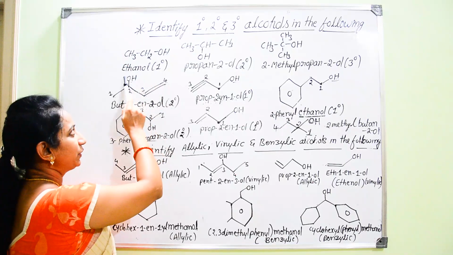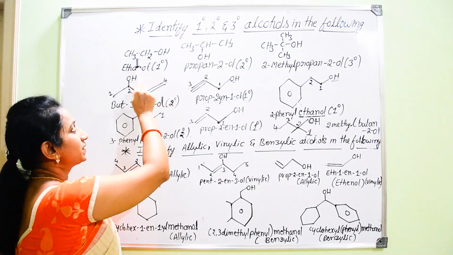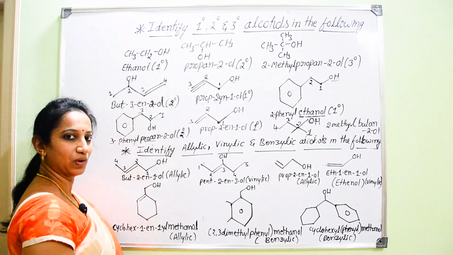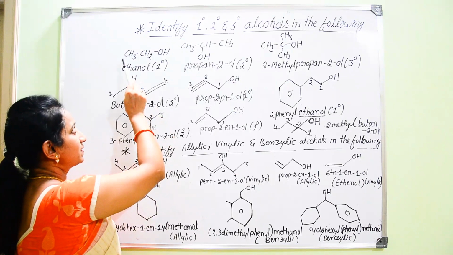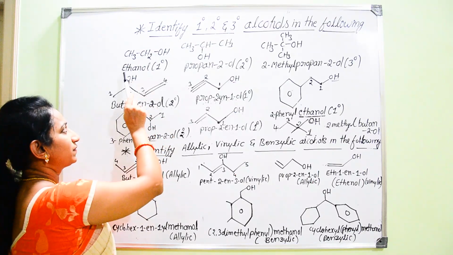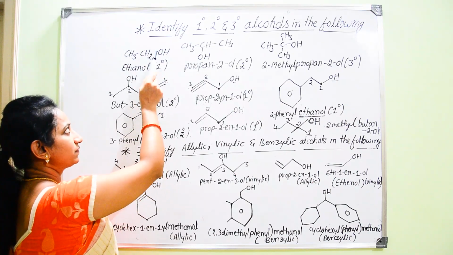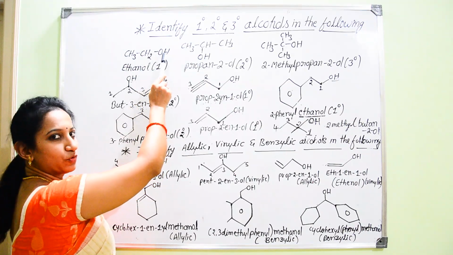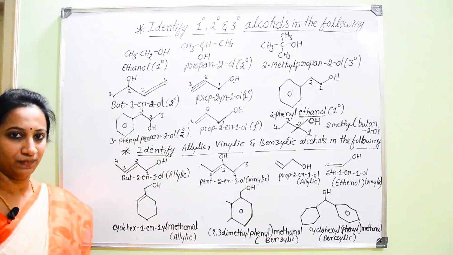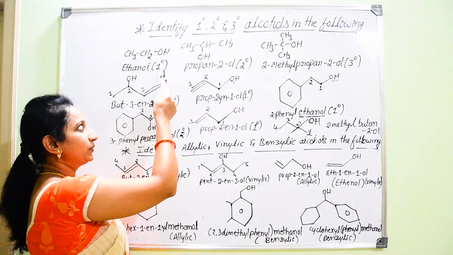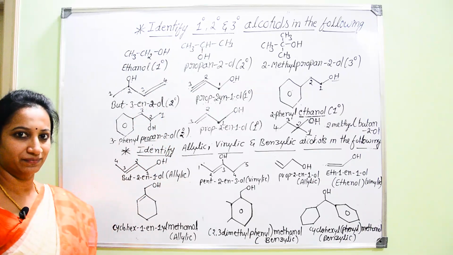Now, what is the IUPAC name for this first structure? CH3CH2OH. The root word is 1, 2, hence we write eth, then ane, the suffix is ol, that is, first position itself it is carrying OH, hence it is ethanol. As I told you before, it belongs to primary.